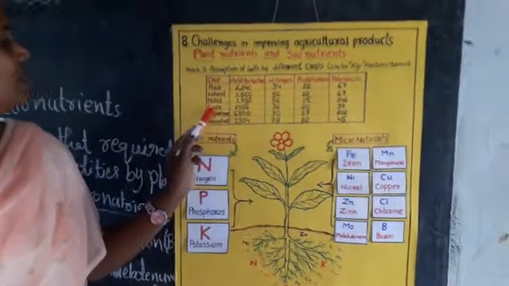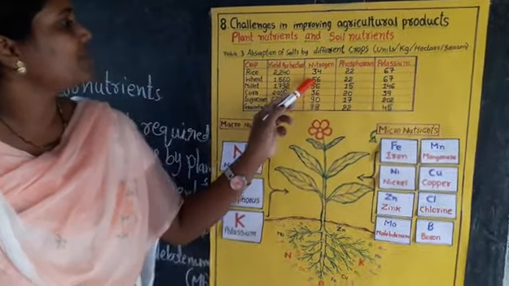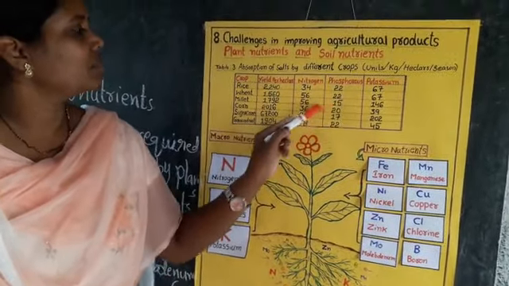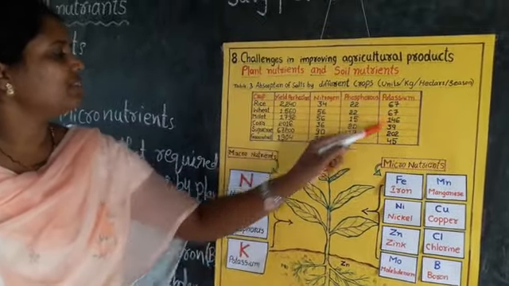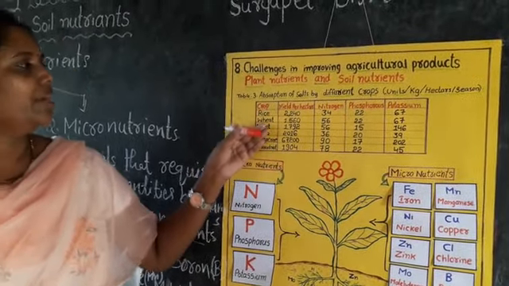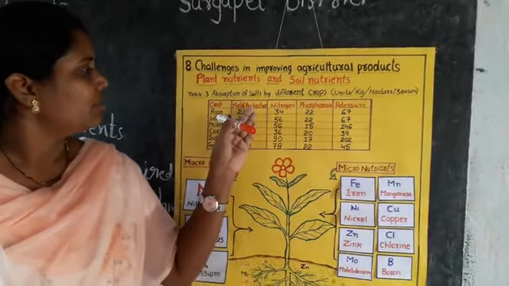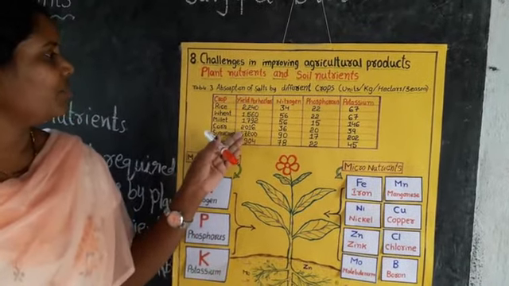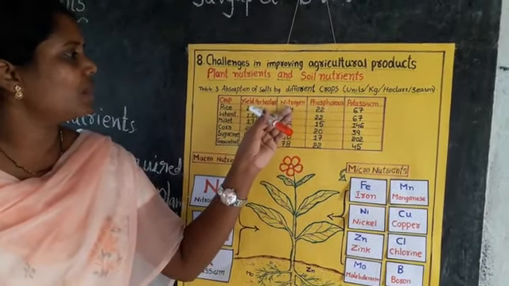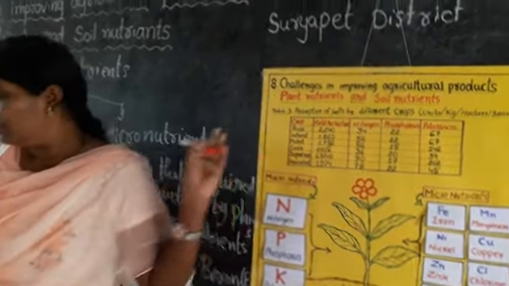Here, these are the crops. They absorb these nitrogen, phosphorus, potassium salts in these amounts as shown in the table. So here we have learned how much yield per hectare the crop is giving and what the absorption of salts by various crops is.